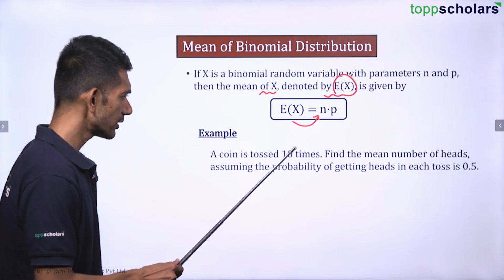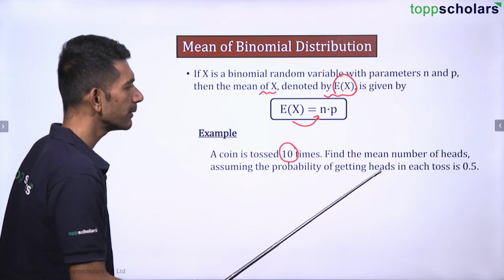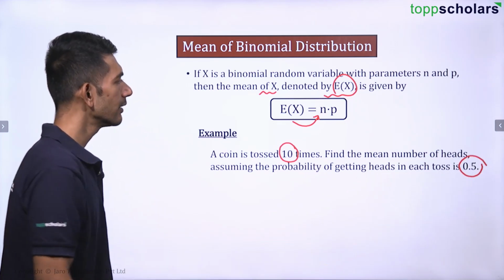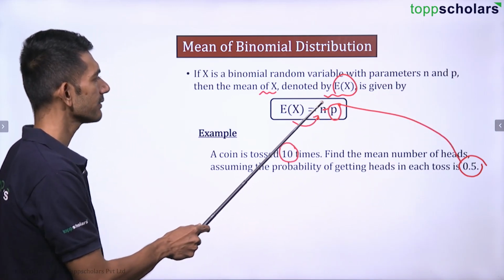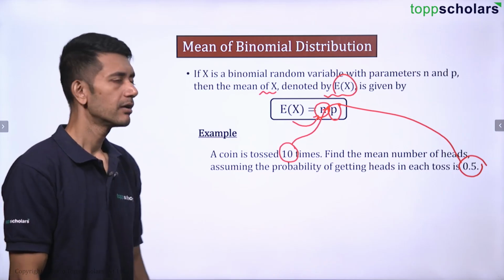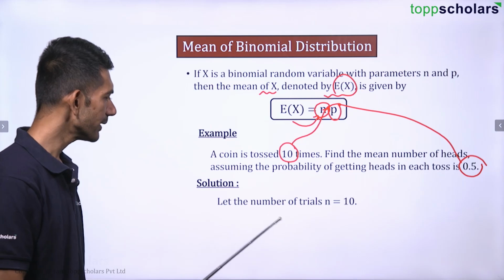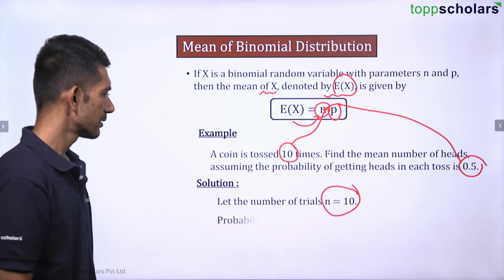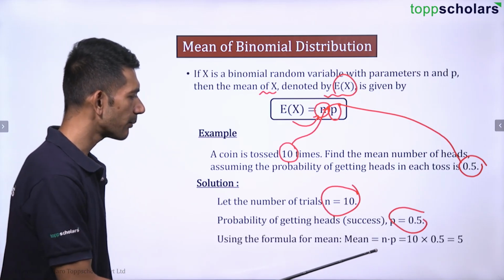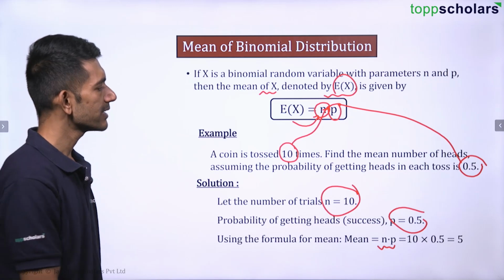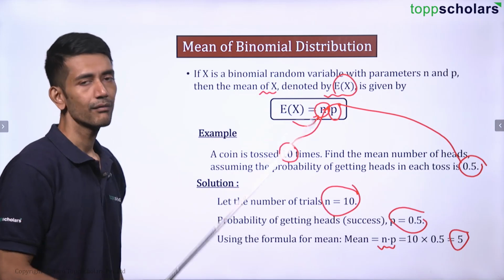A coin is tossed 10 times. Find the mean number of heads assuming the probability of each toss is 0.5. Simple. Probability of each toss is already given 0.5. N is the number of attempts which is already given, that is, a coin is tossed 10 times. So what will be E? The mean will be, number of trials is 10. The probability of success is 0.5. So here we'll use the formula, mean is n into p, that is 10 into 0.5, which is nothing but 5. So the mean is 5.